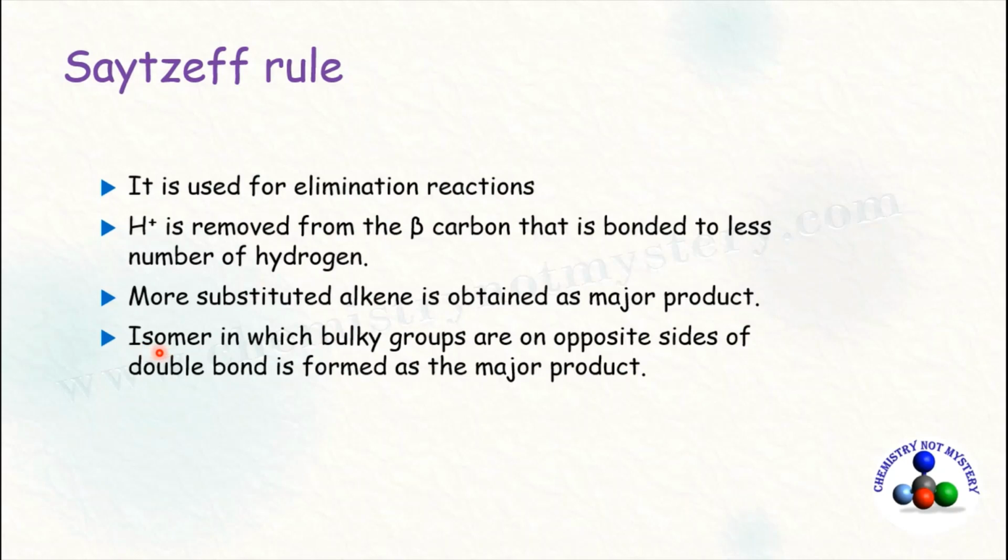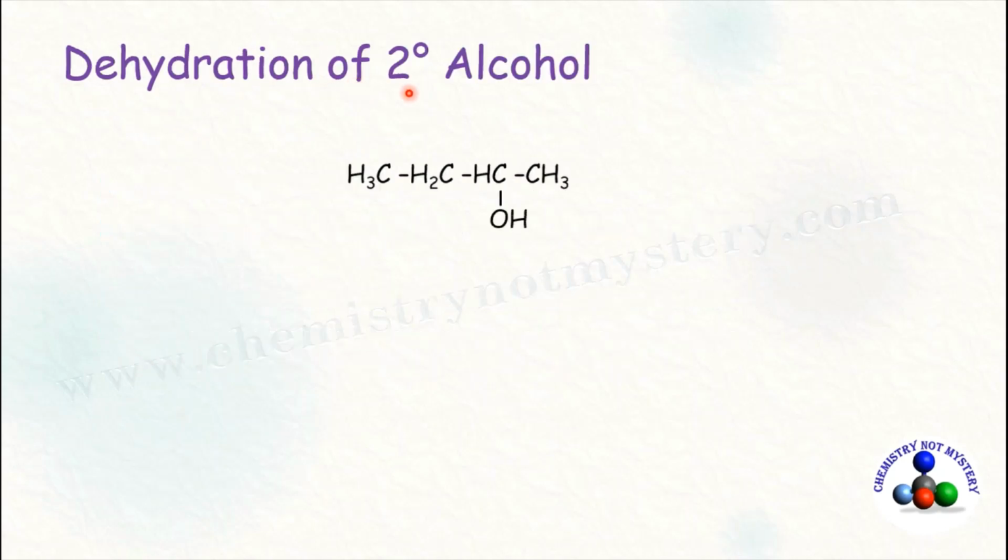Or the isomer in which bulky groups are on the opposite side of the double bond is formed as a major product. Or in other words, you can say trans isomers are obtained as a major product. So now let's apply Saytzeff rule to get the product of dehydration of secondary alcohol. The carbon attached to the functional group OH is the alpha carbon and the carbon next to it is the beta carbon. So there are two beta carbons.